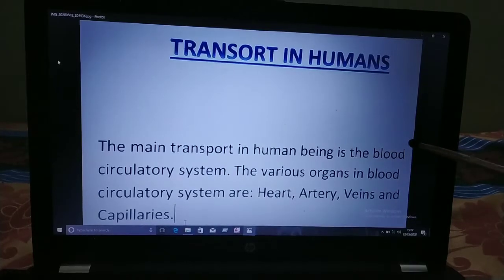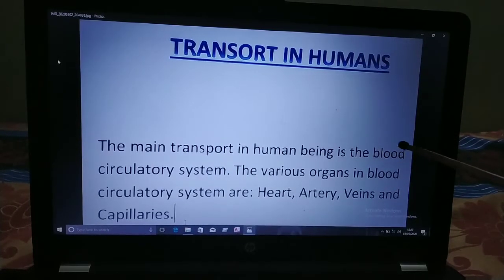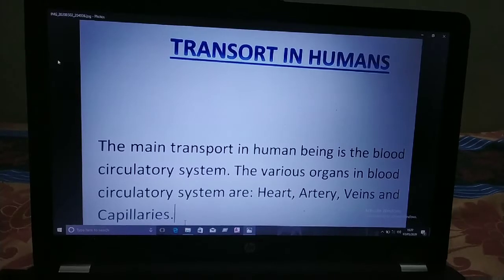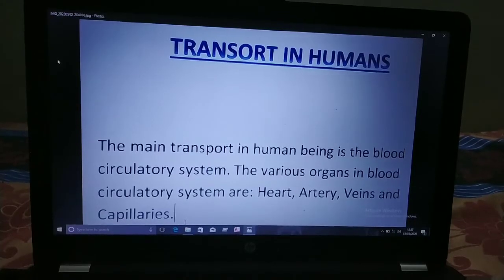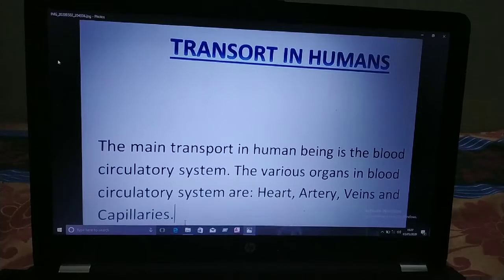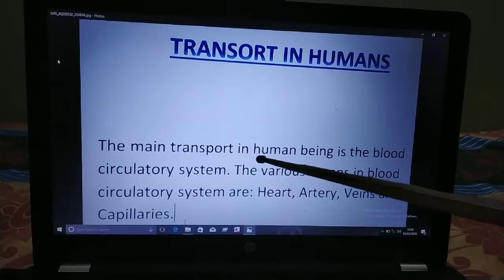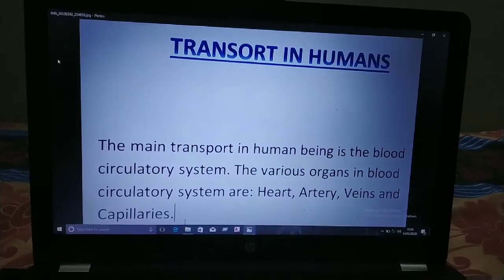The color of the blood is red. Blood is red due to the presence of a pigment, and that pigment's name is hemoglobin. Hemoglobin helps to carry oxygen to different parts of the body. If there is no hemoglobin, there is no transport of oxygen to different parts of the body. So children, hemoglobin is a very important pigment in the red blood cells. The main transport in human beings is the blood circulatory system.